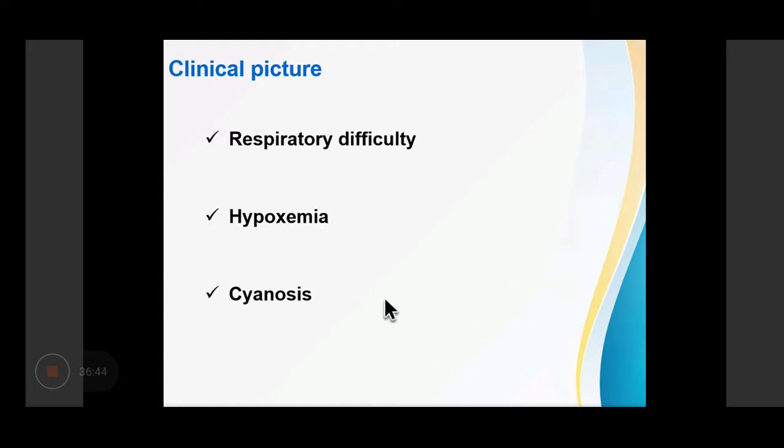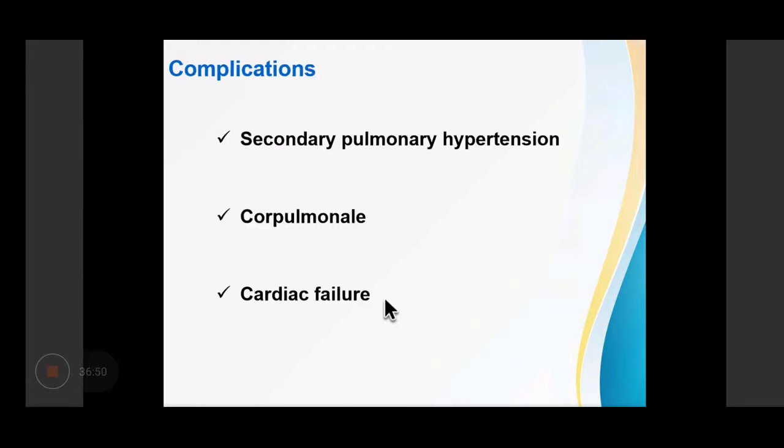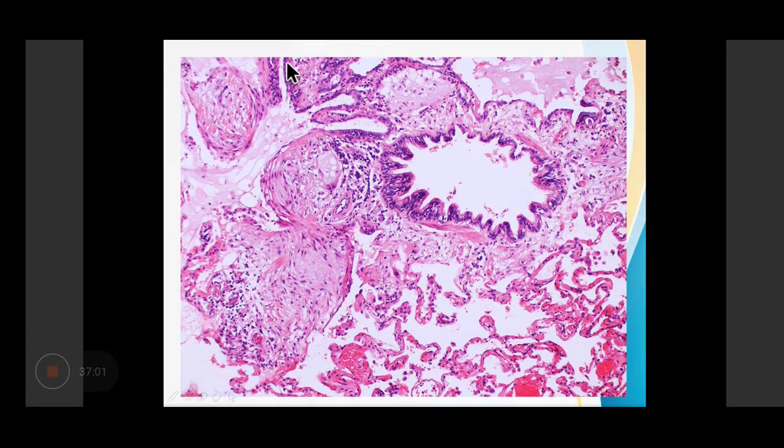Clinically, the patient will have respiratory difficulty. There will be hypoxemia and cyanosis. It can result in secondary pulmonary hypertension, cor pulmonale, and cardiac failure. So here you can see that the alveolar exudates are replaced by these areas.